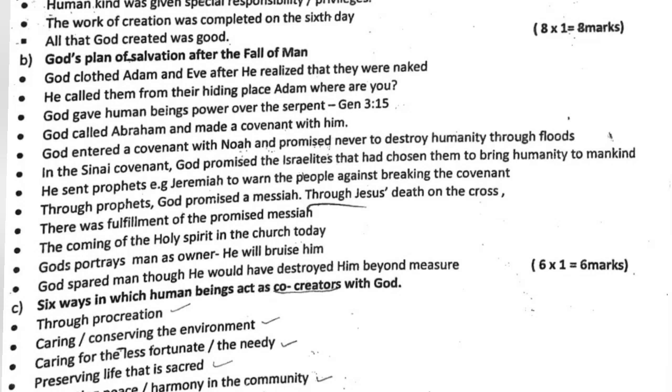God called Abraham and made a covenant with him. God entered a covenant with Noah and promised never to destroy humanity through floods. In the Sinai covenant, God promised the Israelites that He had chosen them to bring salvation to mankind. He sent prophets, for example, Jeremiah, to warn the people against breaking the covenant. Through prophets, God promised a Messiah.